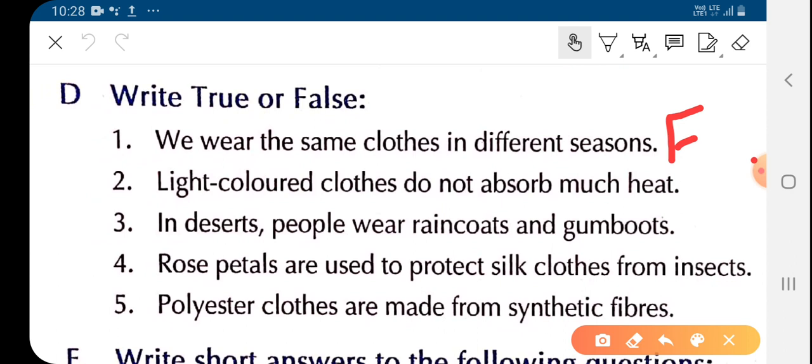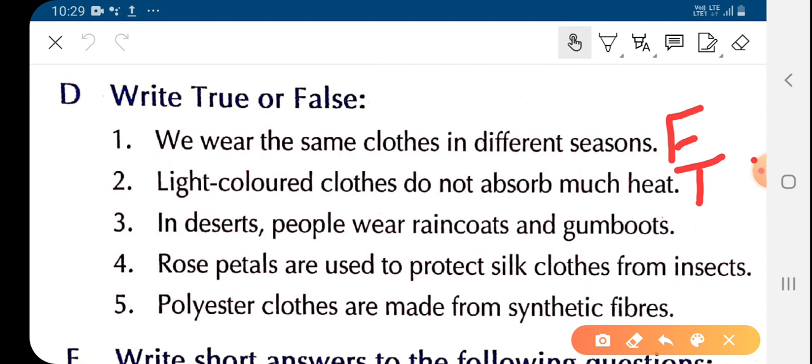Now, light colored clothes do not absorb much heat. As we have studied in the chapter, light colored clothes do not absorb much heat. They reflect back all the heat which falls on them, so they are able to keep our body cool and comfortable. That is why this statement is true.